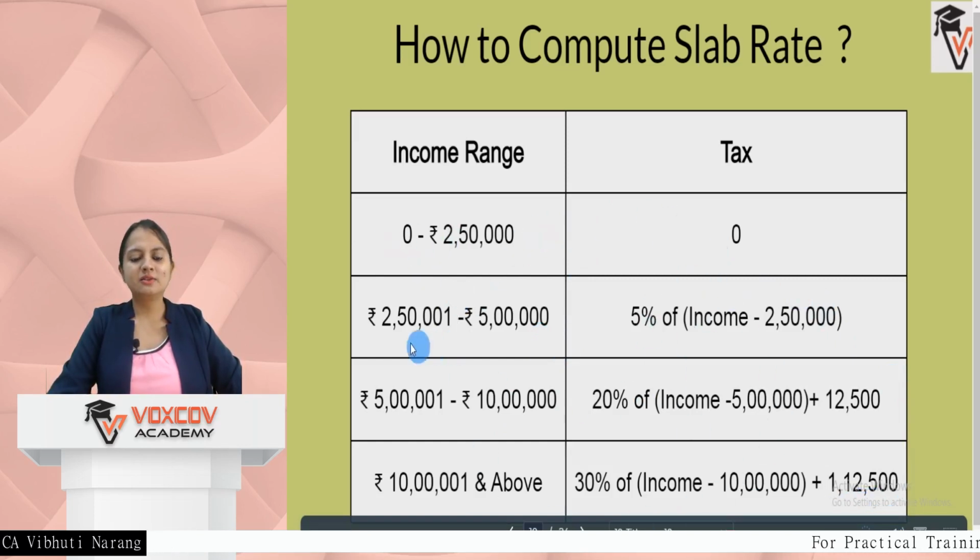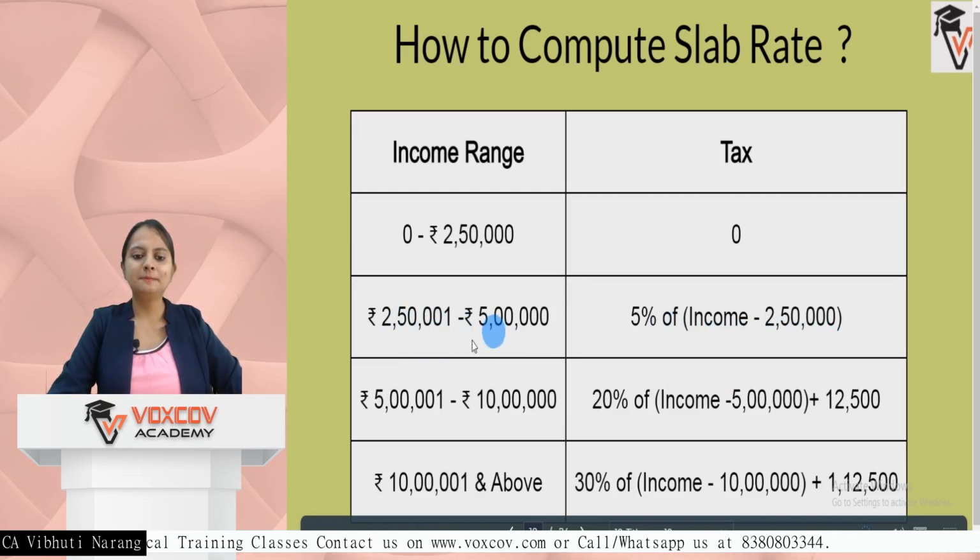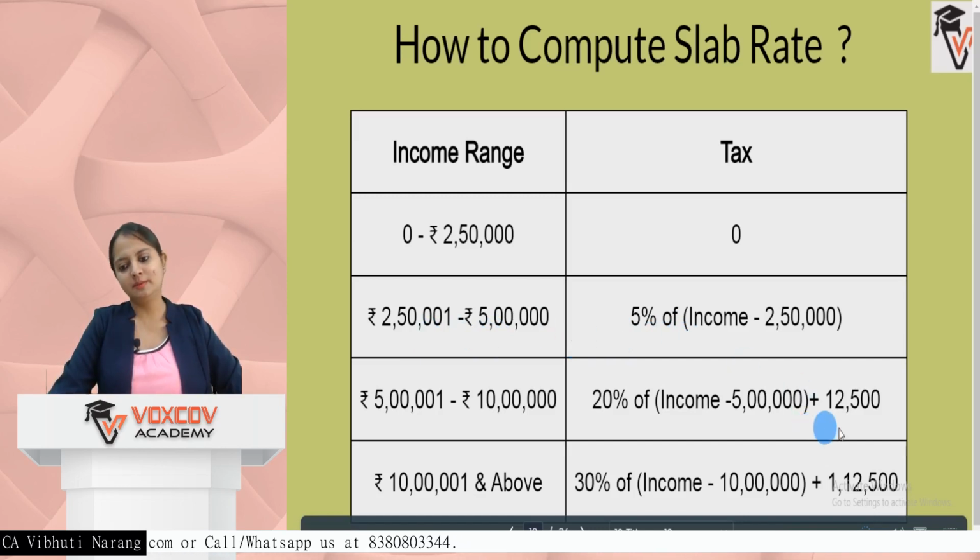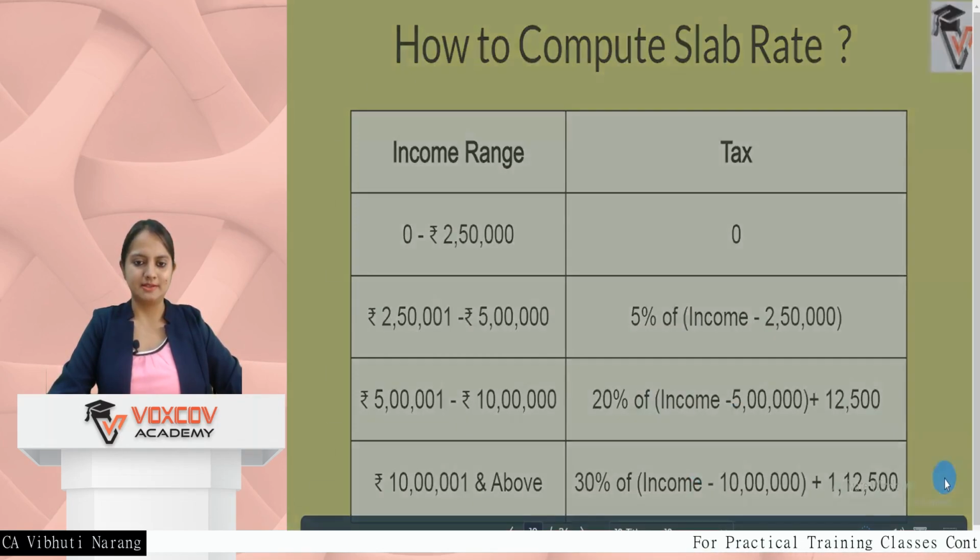Even if it is 3 lakh, the difference will be 3 lakh to 5 lakh, 5% of the income minus 3 lakh it will be. So it will be 5% of 2 lakh. If I see, it is 5% of 2 lakh, 10,000. So it will be 10,000 over here and 1 lakh 10,000 over here. So you can just make the changes accordingly depending upon whatever slab rate is applicable to the assessee.